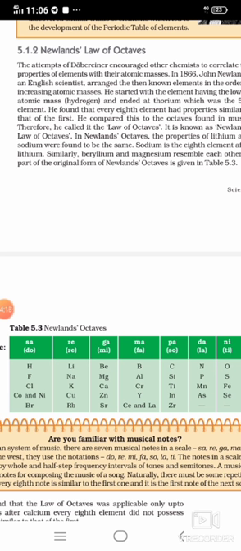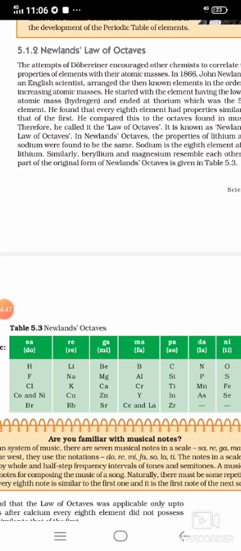Then again you count from fluorine and arrange. After sulfur, you will get the 16th one, chlorine, and that also comes under the first group, the group of hydrogen. It means every eighth element has similar properties to the first one. So that is categorized in the same group.